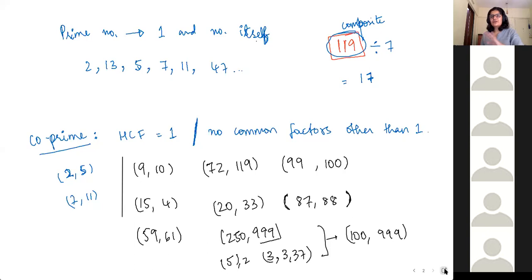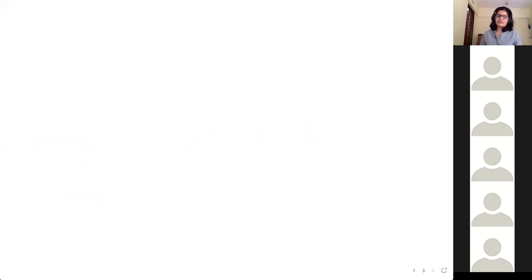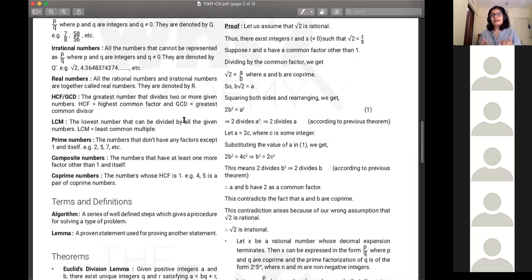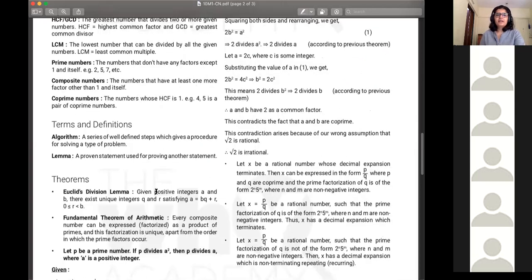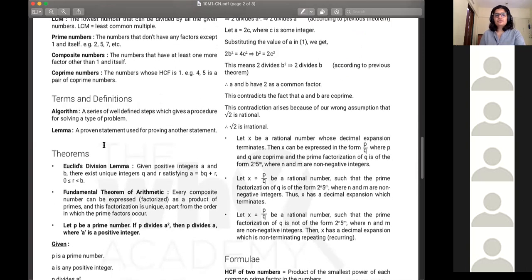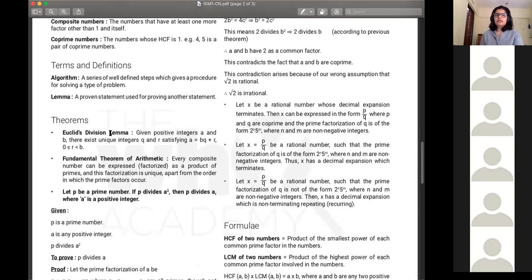Okay, so these are all like different types of numbers that you have. And yeah, so I spent some time on this because you'll have to get comfortable with figuring out numbers ke factors kaise hote hain, kya hote hain, all of that. Which brings us to our next concept. So this chapter mein. So this whole of chapter consists of just like 2 or 3 theorems.